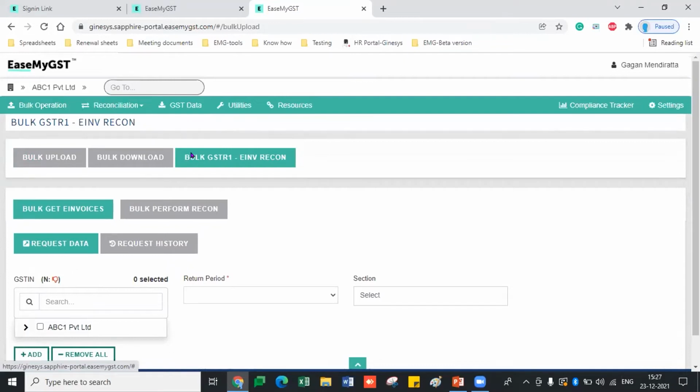One more thing that my colleague Sagar is going to show you is the return filing status, means how the working of the returns will be, and how we are going to do the return filing for this particular December month, which is going to be held on or before 11th of January. So all the users will be going to file the returns from this particular portal only, the advanced portal. Over to you, Sagar.